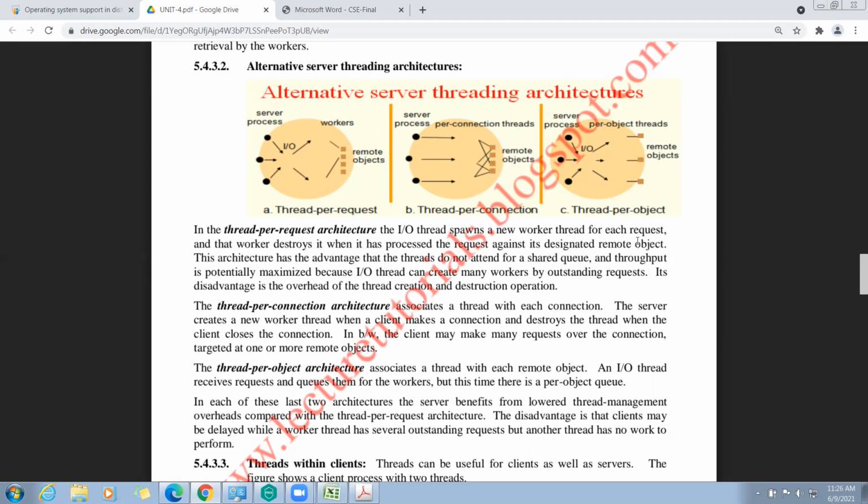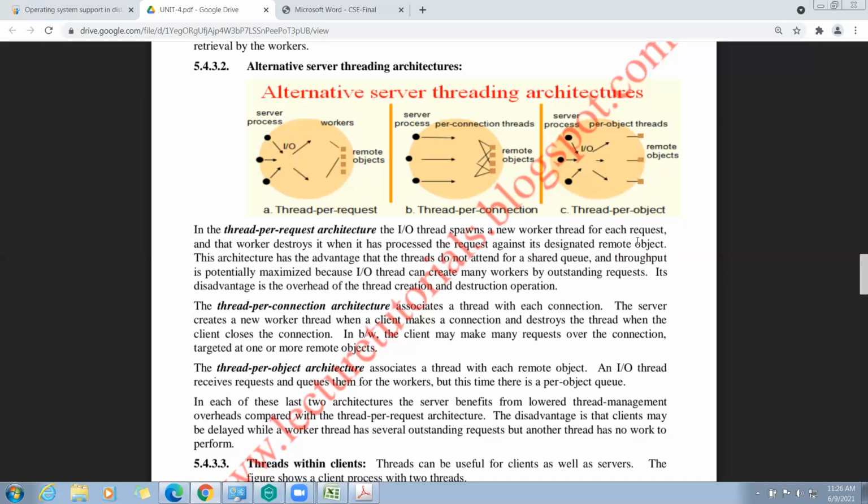That means for every request from the client, we need to create a thread. Suppose we have n number of requests, we need to create n number of threads. This is the overhead of thread per request.